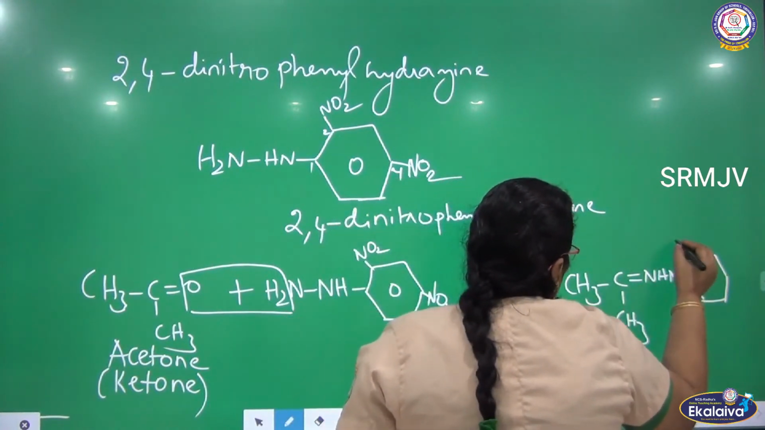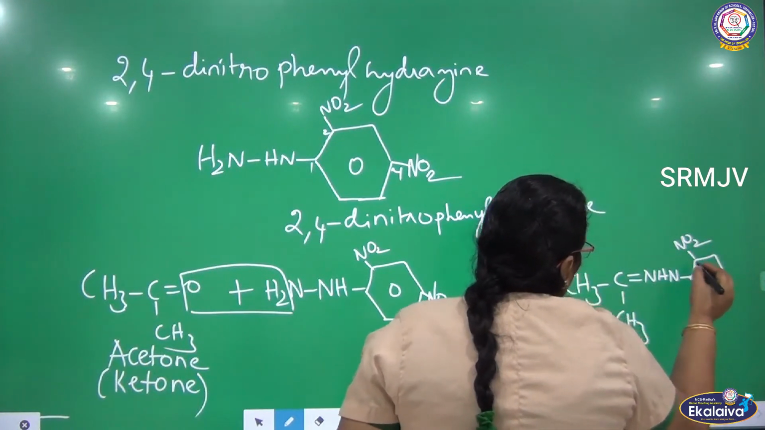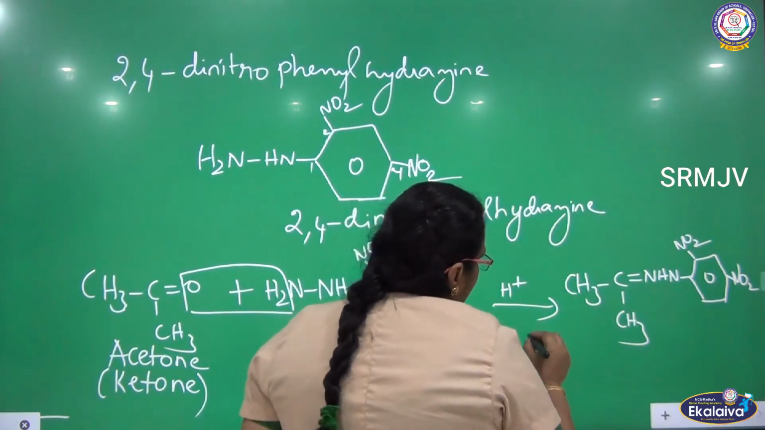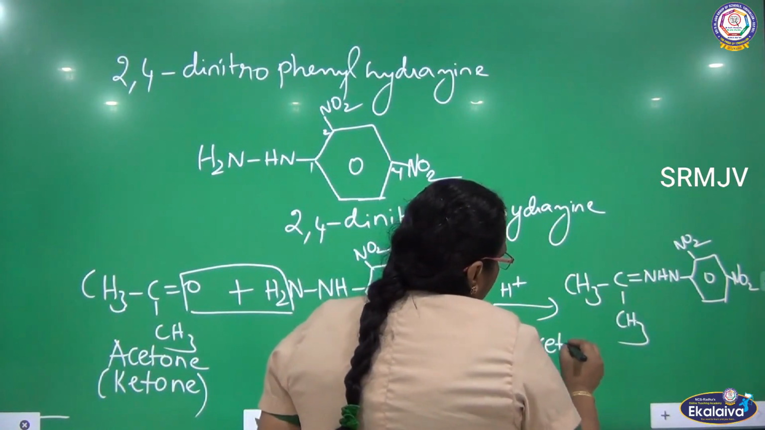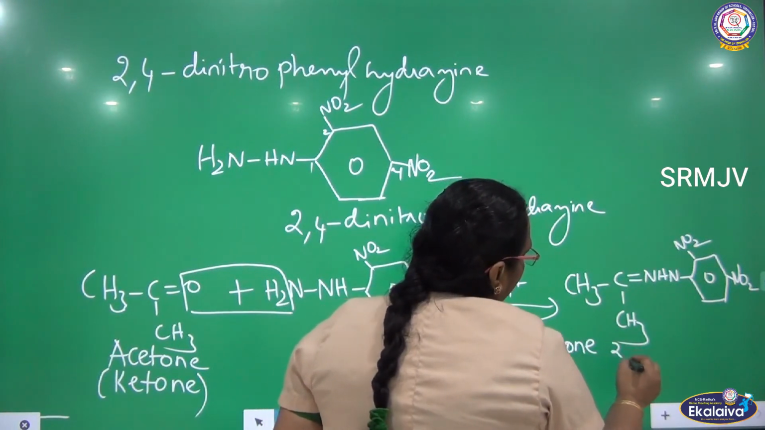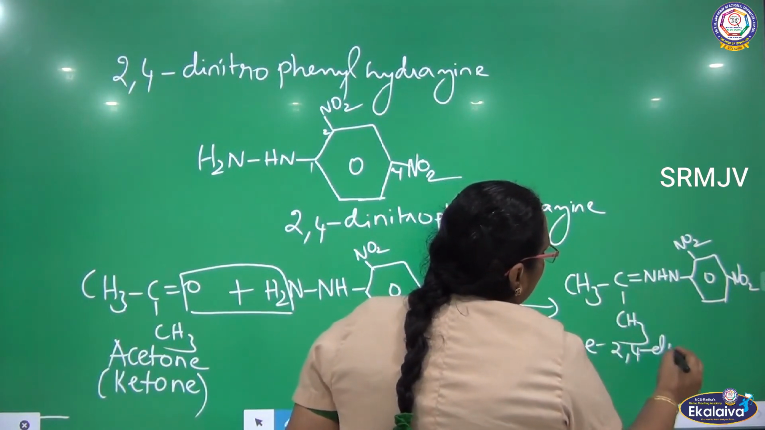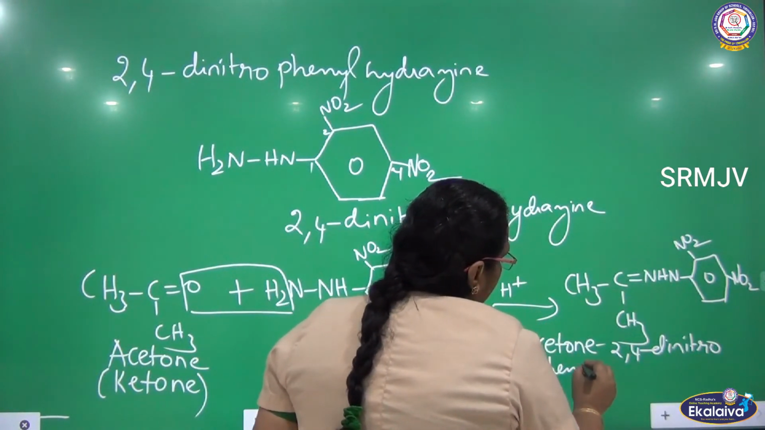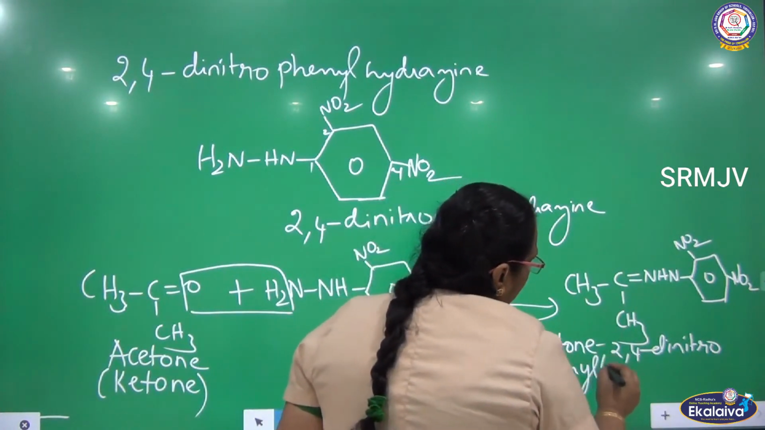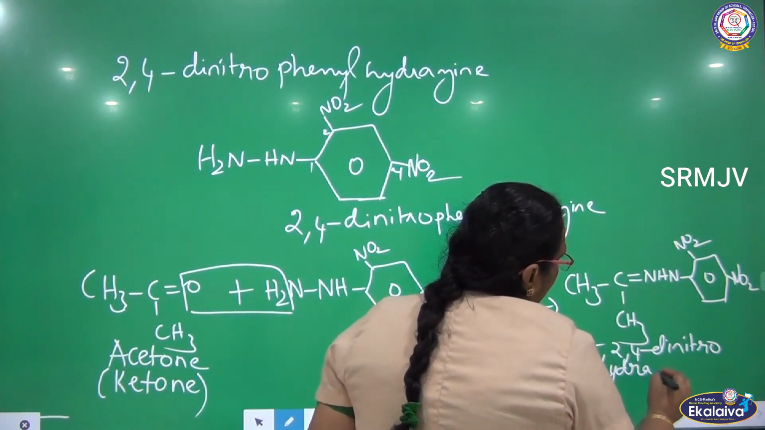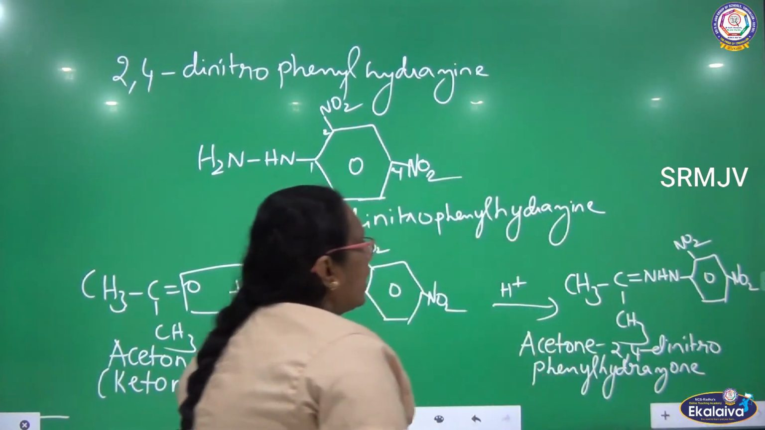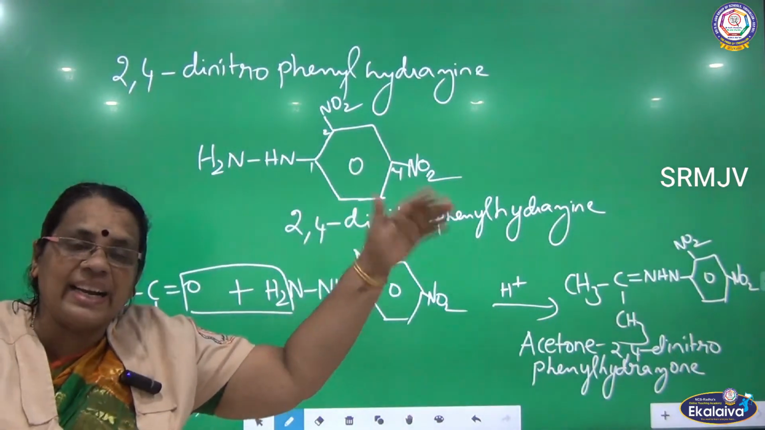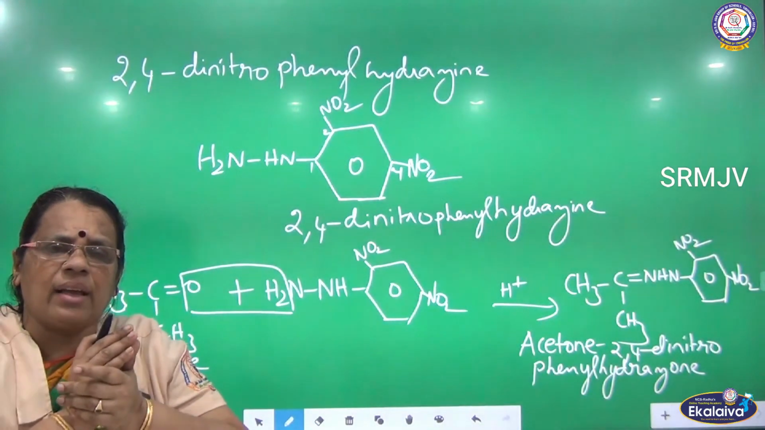Towards the second carbon, one nitro group. Towards the fourth carbon, another nitro group. So we can call it, as acetone is the parent, acetone 2,4 dinitrophenylhydrazone. Very easy reaction, very important for the board exam point. So this is actually 2,4 dinitrophenylhydrazine. However, what is the product we are getting?